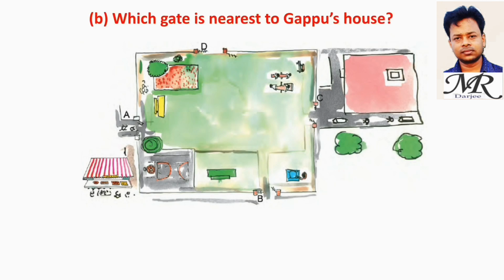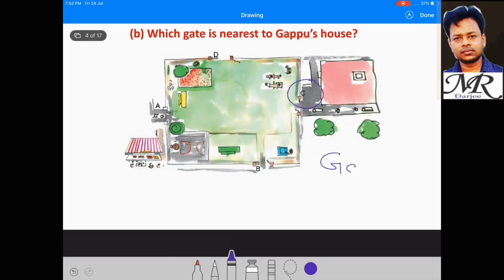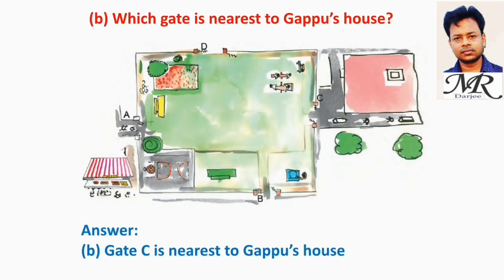B. Which gate is nearest to Gappu's house? This is gate C. And on the right hand side there is Gappu's house. Gate C is nearest to Gappu's house.